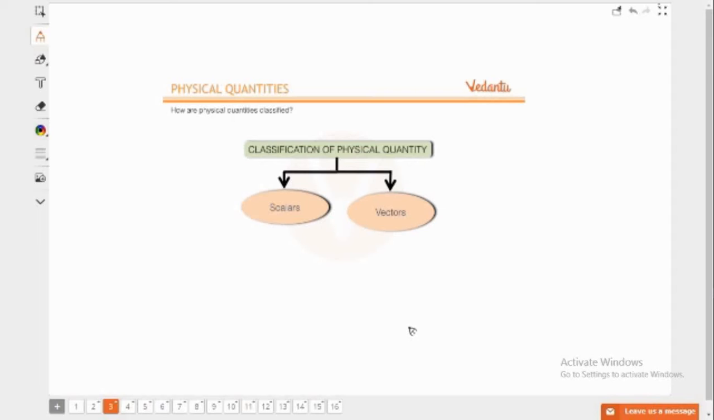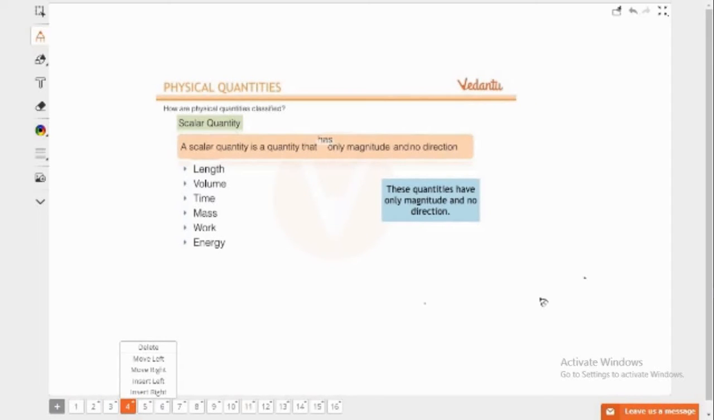So basically, physical quantities are divided into two categories. One is scalar and the other is vector. So what is a scalar? A scalar quantity is a quantity that has only magnitude and no direction. Examples are length, volume, time, mass, work, energy. For specifying a scalar quantity, you only have to say its magnitude. There is no direction for scalar quantities. For example, for specifying length, you just say the length of the pen is 10 centimeter.